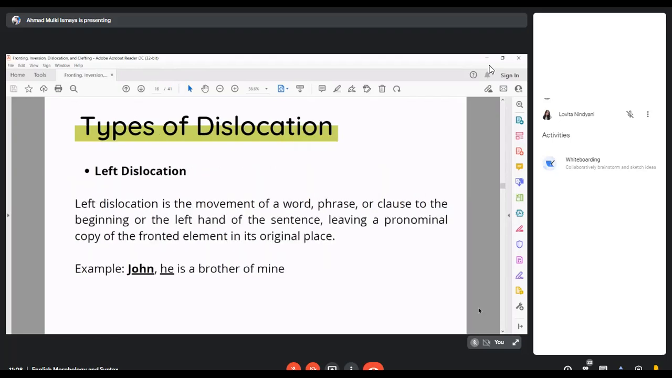There are two types of dislocation. The first one is left dislocation, and the second one is right dislocation. So the left dislocation is the movement of a word, phrase, or clause to the beginning or the left hand of the sentence, leaving a pronominal copy of the fronted element in its original place. For example, John, he's a brother of mine.